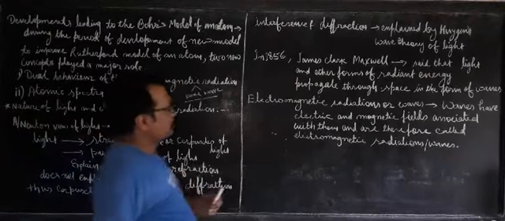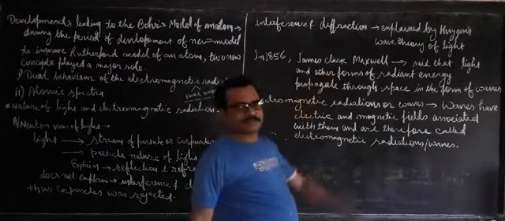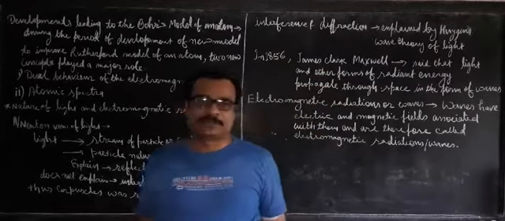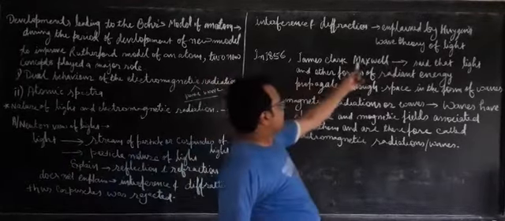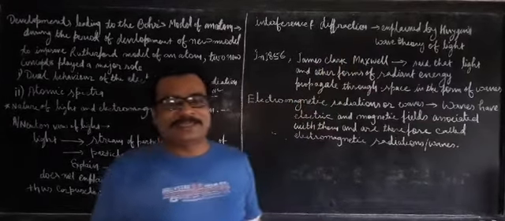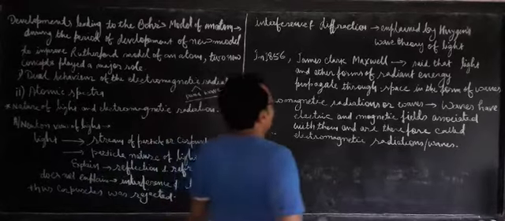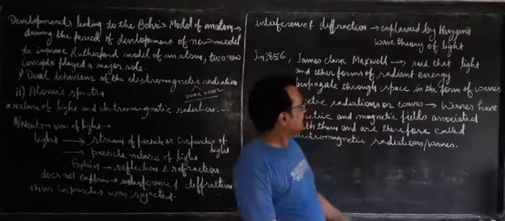Later, in 1856, James Clerk Maxwell extended this concept of wave to all kinds of energy, not only light energy. And then we know the wave theory of electromagnetic radiation was given by Maxwell.